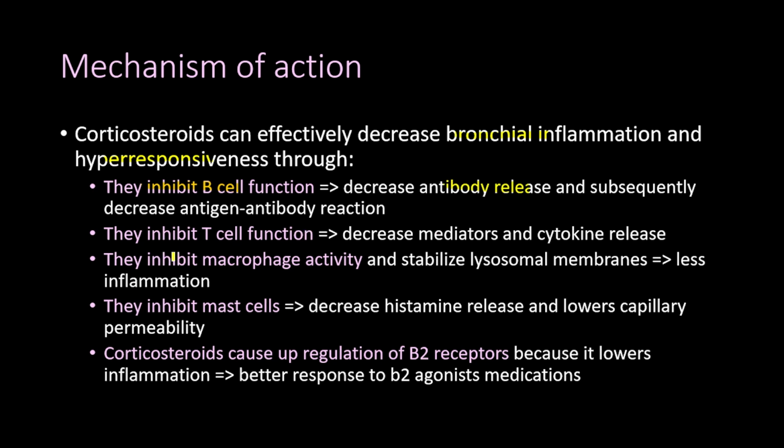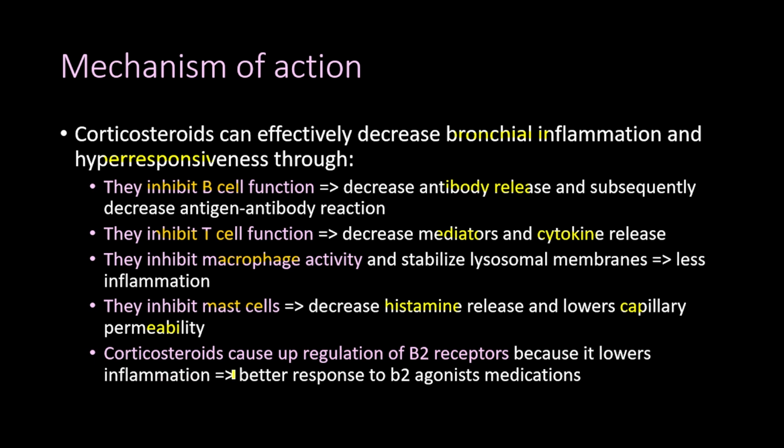They also inhibit the T cell function, and this would lead to decreased mediators and cytokine release, and they inhibit the macrophage activity and stabilize the lysosomal membranes, leading to less inflammation, and they also inhibit the mast cell, and this would lead to decreased histamine release and lower capillary permeability, and this means that there is less edema in the airways.